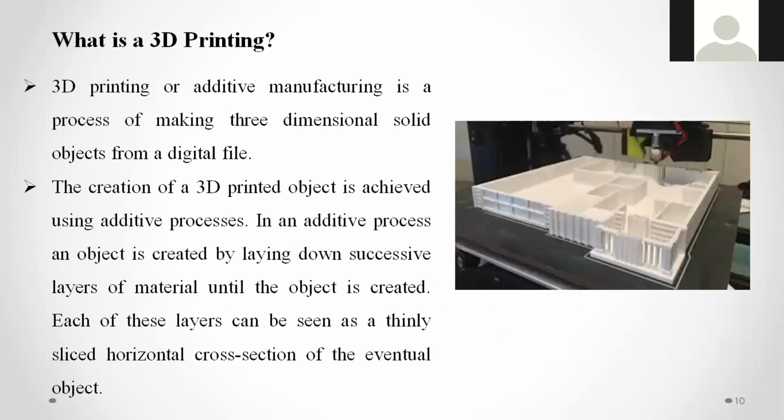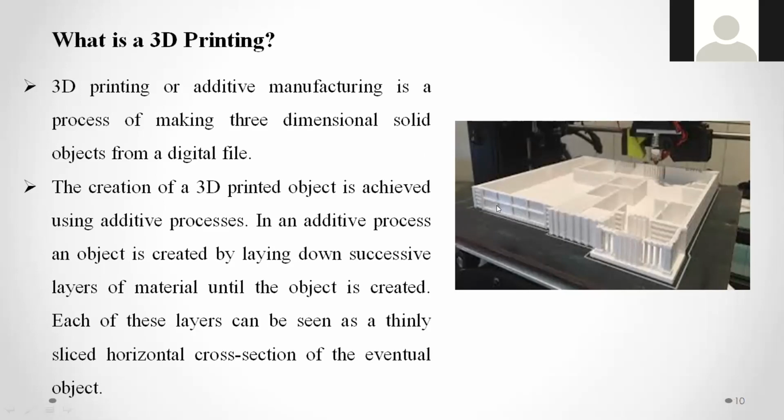Okay, now coming to what is 3D printing. 3D printing is also called additive manufacturing. It is a process of making a three-dimensional solid object from a digital file. A digital file means it is an AutoCAD file or some other file that is created, and from that, through 3D processing, the solid object is manufactured in three dimensions. The creation of a 3D printed object is achieved using additive processing. In additive processing, an object is created by laying down successive layers of material until the object is created.